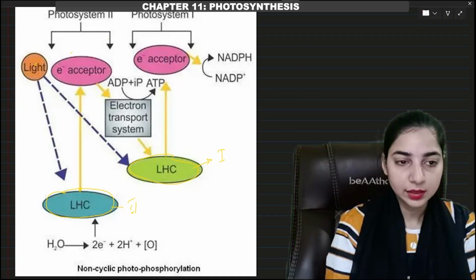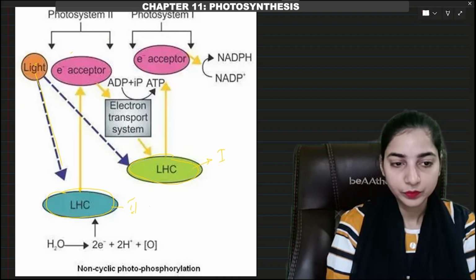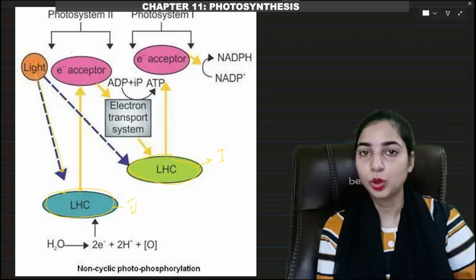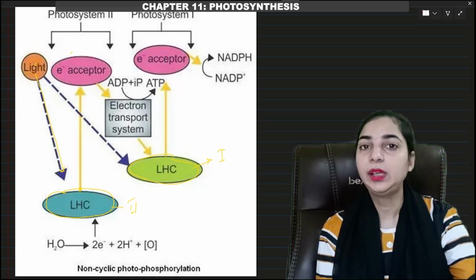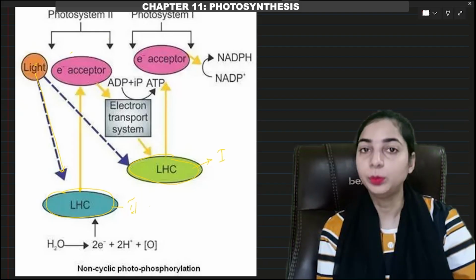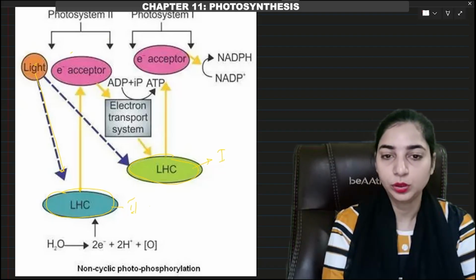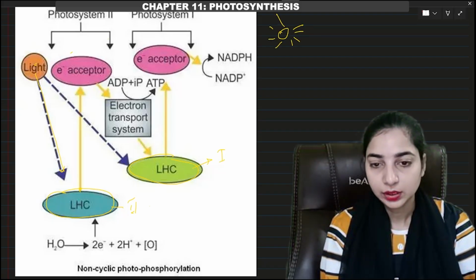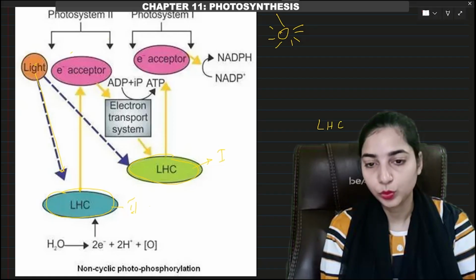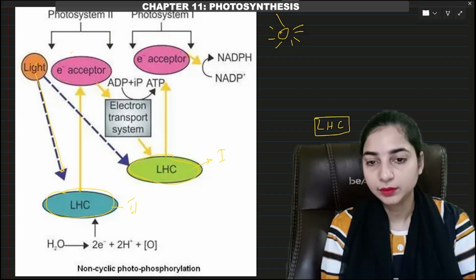Light is absorbed. What will happen when light is absorbed? We know that the chlorophyll A molecule of photosystem 2 will absorb light of 680 nanometer. Let me draw this again here. We have the sunlight. We have the light harvesting complex of photosystem 2. Here we have the chlorophyll A molecule. This is the chlorophyll A molecule. This is photosystem 2.